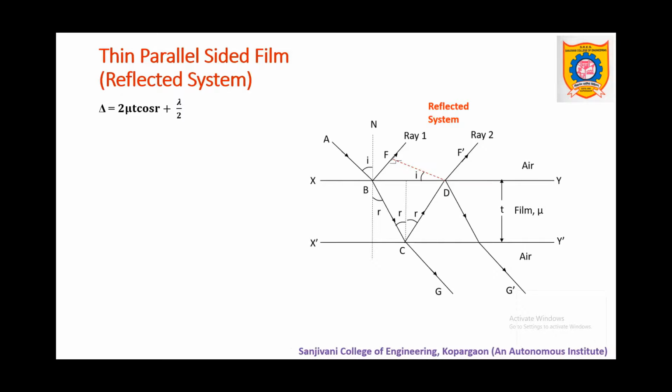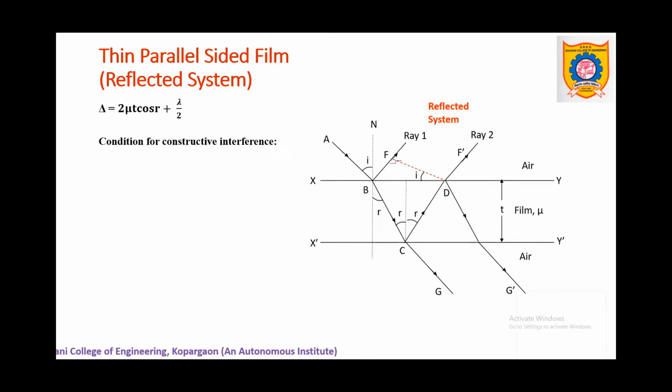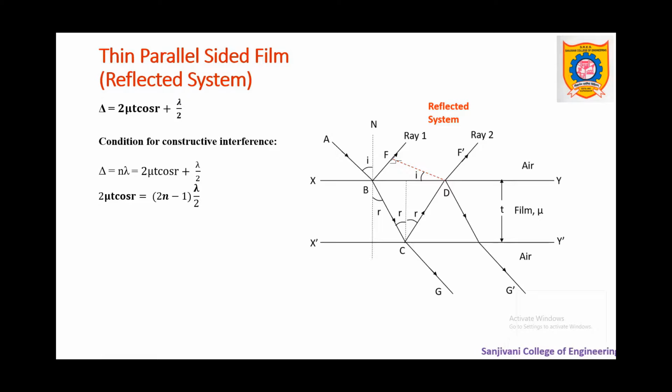Okay. Now for the reflected system, let us first obtain the conditions of constructive and destructive interference. Now we know that for constructive interference, delta is equal to n lambda, an integral multiple of wavelength, and from the diagram we have obtained the path difference as 2 mu t cos r plus lambda by 2. So we will equate these two, and by simplifying, that means shifting this lambda by 2 to the opposite side, it will be 2 mu t cos r is equal to n lambda minus lambda by 2, and when lambda by 2 is taken common, we get (2n minus 1) lambda by 2.